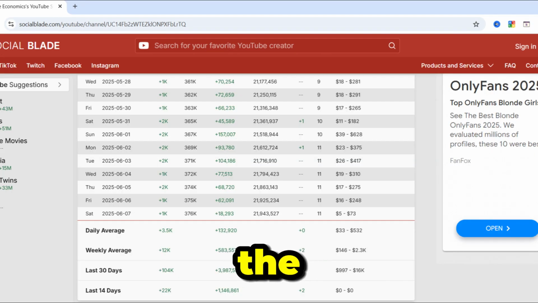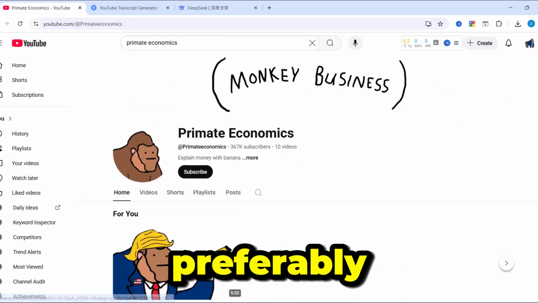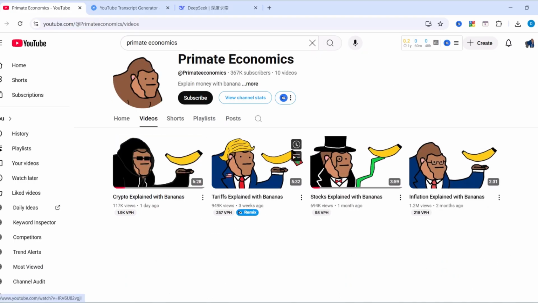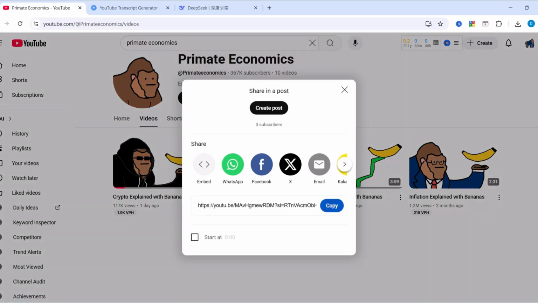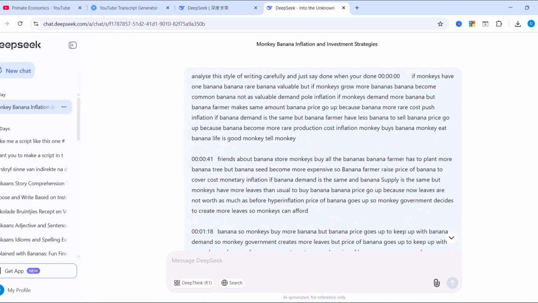Step 1, find the script. To get the script, you are going to click on any one of the videos, preferably the most viral video. Copy the link, then head over to any YouTube transcript generator of your choice. Once it's done, copy the script and have DeepSeek analyze it, or any other AI of your choice. I prefer DeepSeek to ChatGPT.